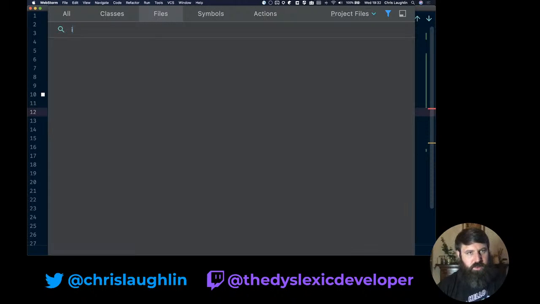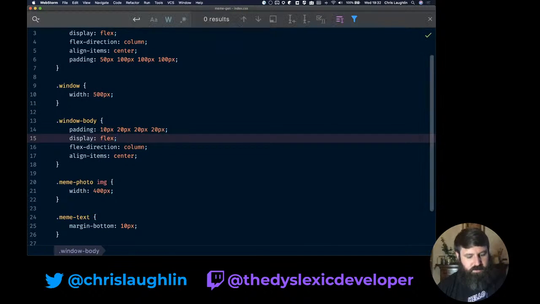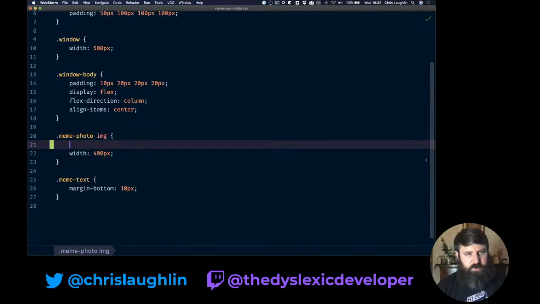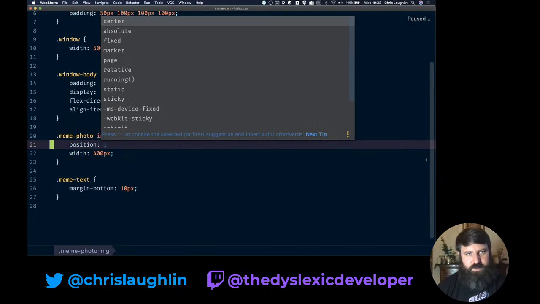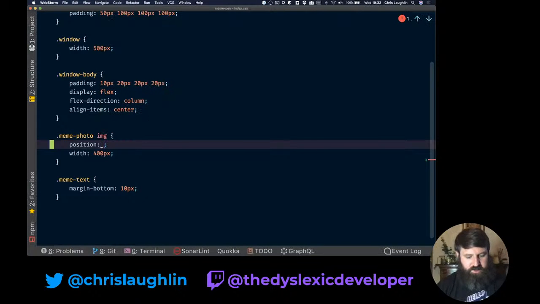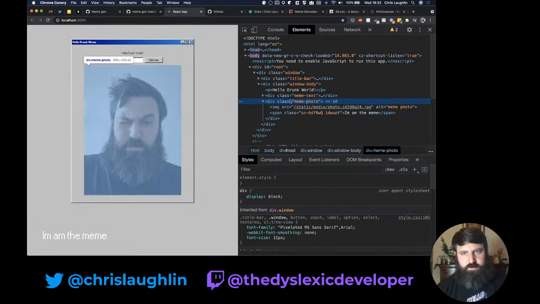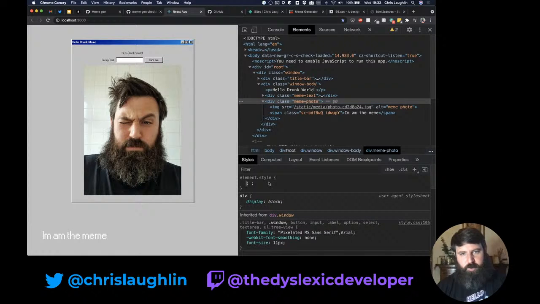So I have an index CSS file. We have a meme photo. So this was position fixed, I think. I'm going to have to go back and check. CSS is not my strong point.